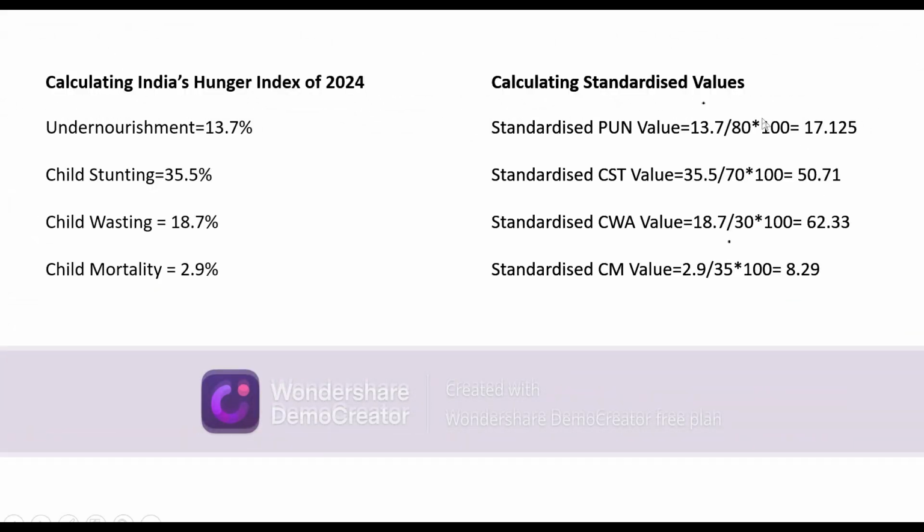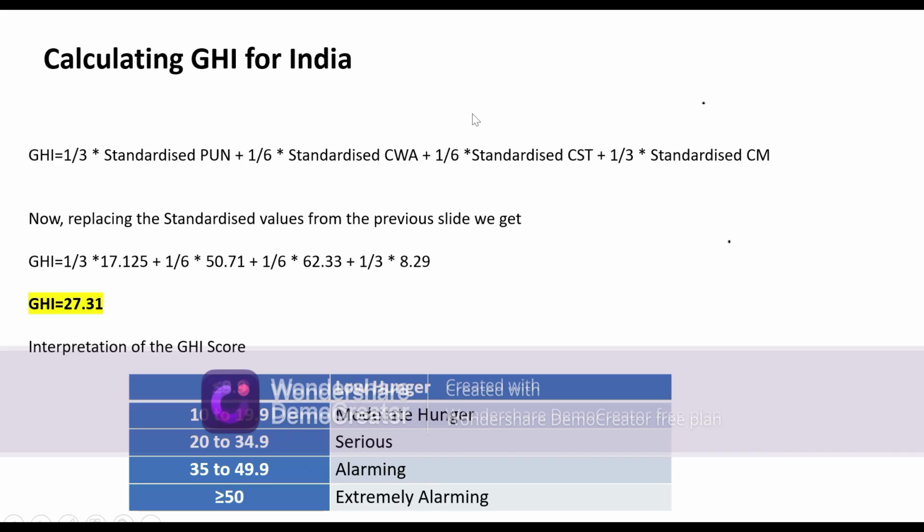Taking the standardized values of India, we can now calculate the GHI for India for 2024. For the calculation, I have noted down again the standard GHI formula.